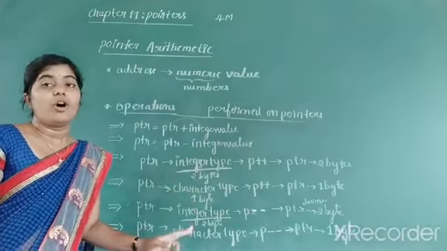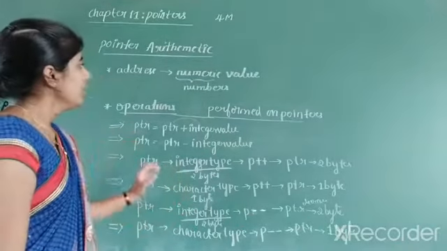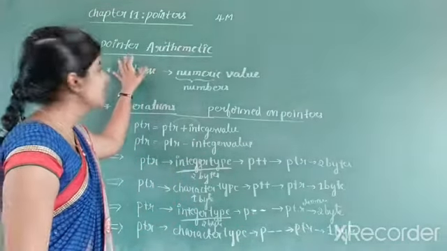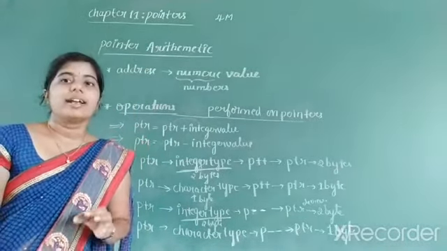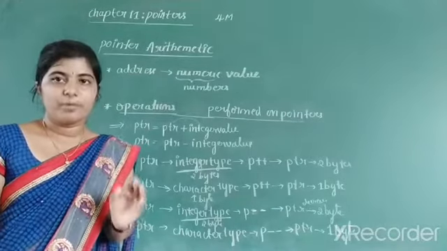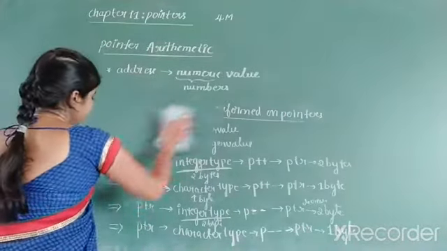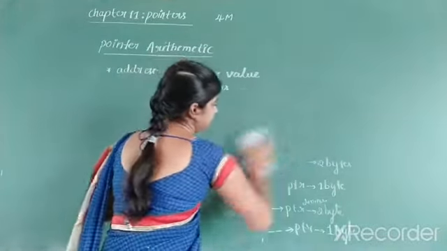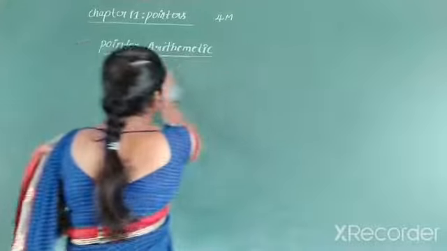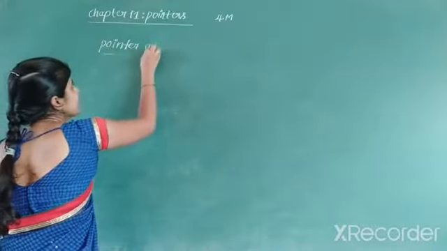So these are all the examples of operations performed on which one? Pointers. So that is about pointer arithmetic. Very important 3-mark question: write the operations performed on pointers. So next we are going to discuss pointers and arrays.